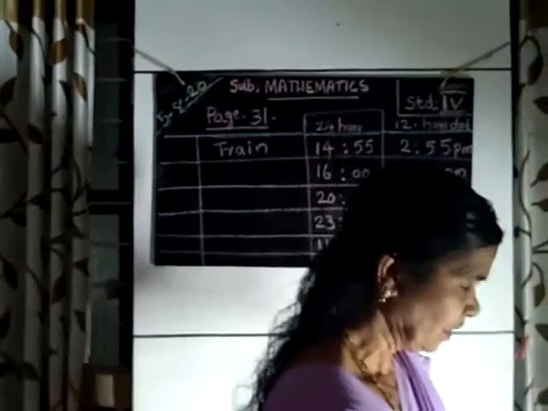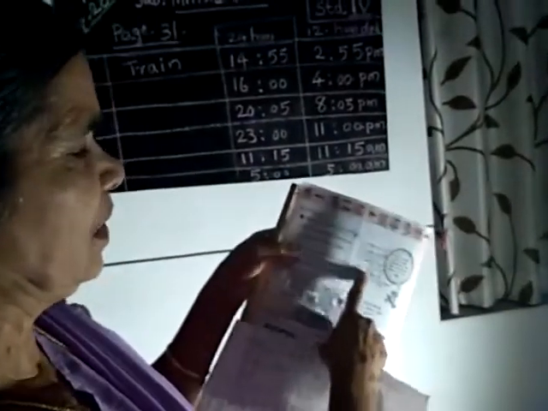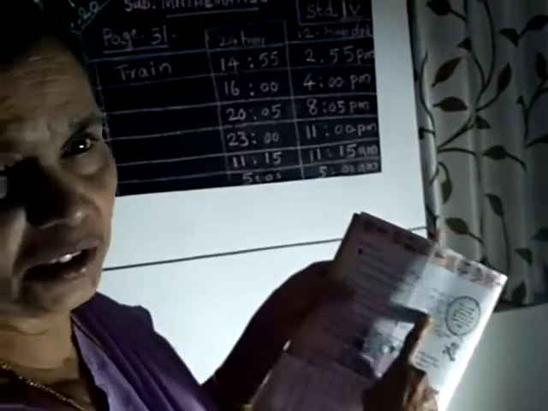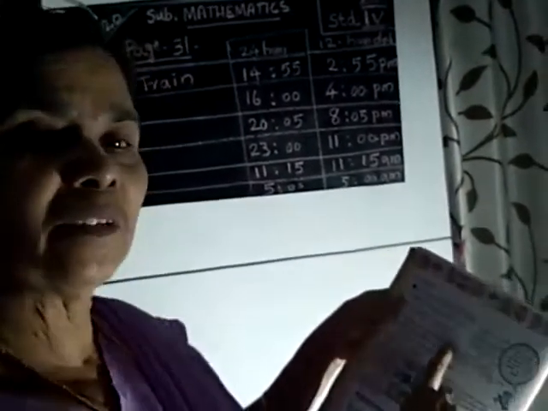Then in each column, here you write your school time, 10 AM to 4 PM, using AM and PM. Then using 24-hour time, it is 16 hours. How many hours are there in our school time?